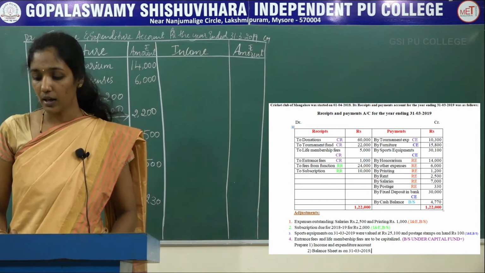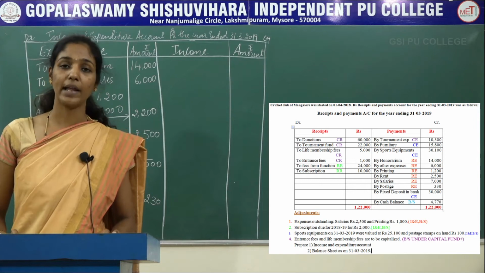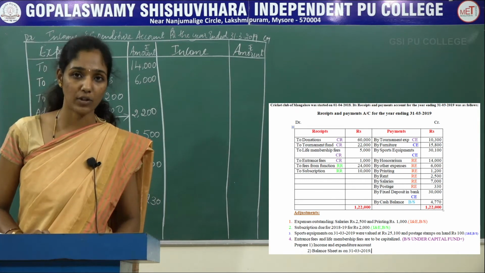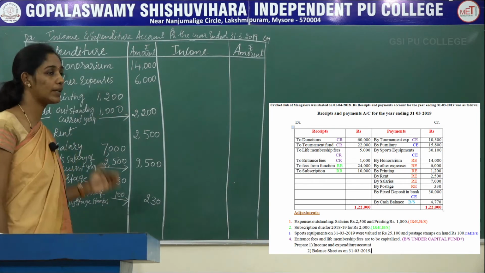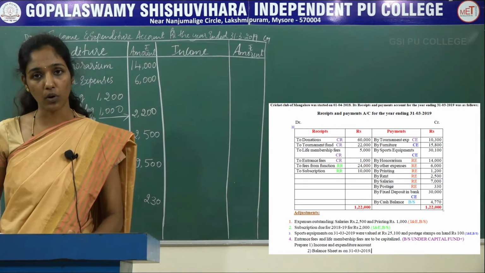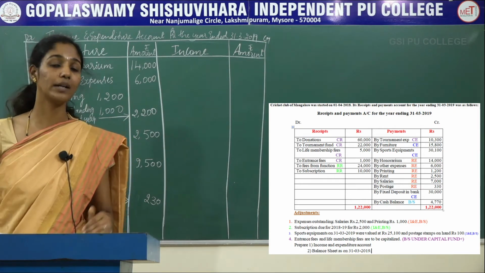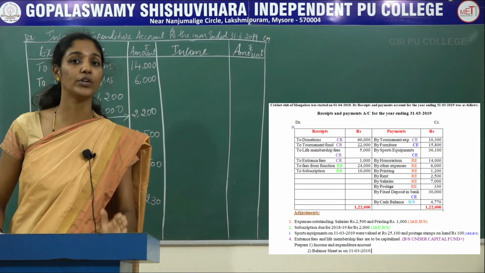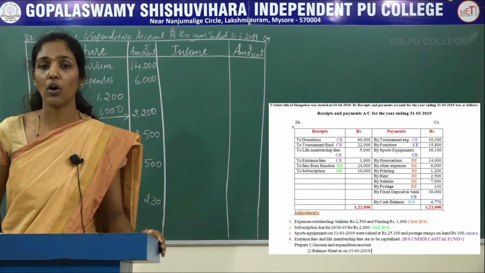And the next is fixed deposit in bank, but it is treated as capital expenditure. So it is recorded on the asset side of the balance sheet. So now after recording all the revenue expenditure on the debit side of income and expenditure account, and at last, very important, you should consider non-cash item. That is nothing but depreciation. So depreciation should be considered in order to determine the surplus or deficit in non-profit organization.